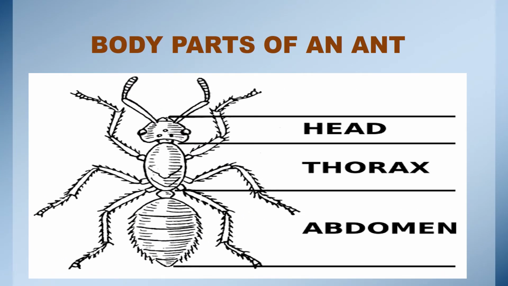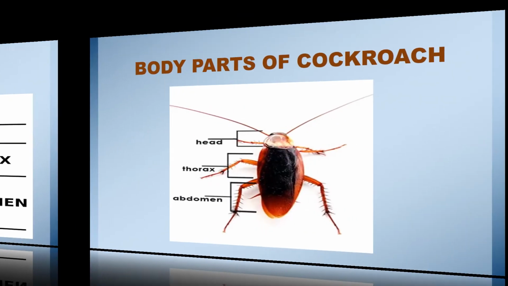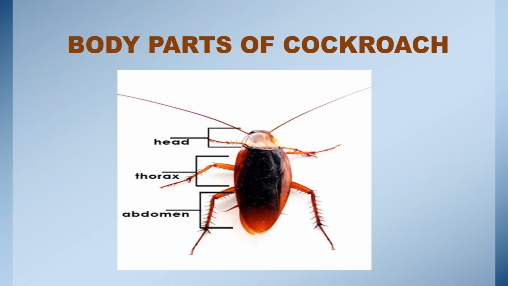Animals that do not have a backbone are called invertebrates. Insects such as cockroach and snail are invertebrates. Most of the insects' bodies are divided into head, thorax, and abdomen. Body parts of a cockroach. The head of an insect has a pair of eyes, antennae, and a mouth. The antennae help the insect to feel the changes in its surroundings. The thorax has wings and special holes called spiracles for breathing. The abdomen is a segmented body part of an insect.